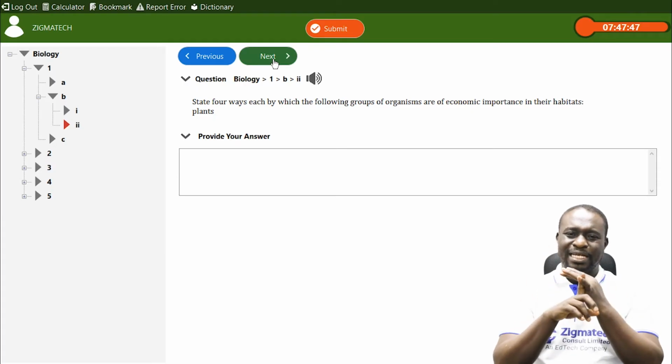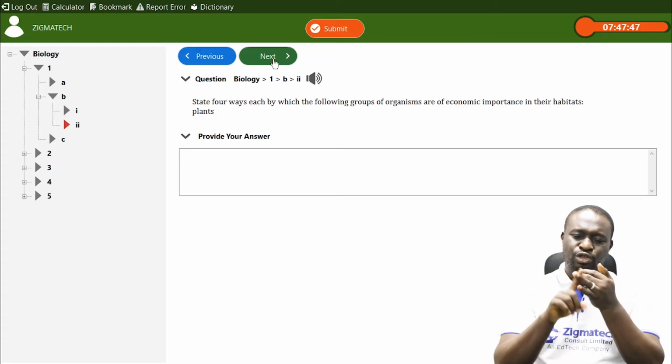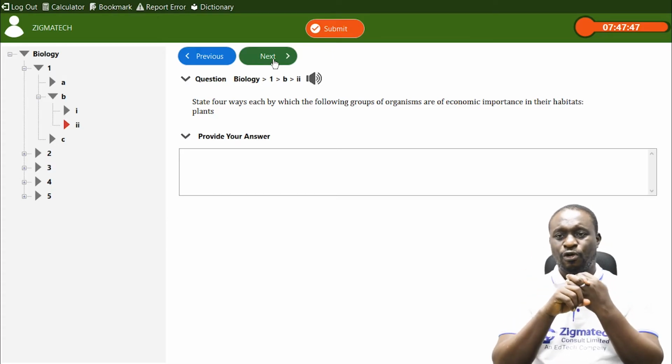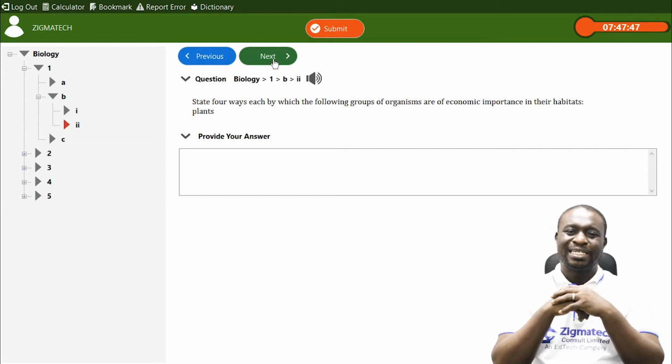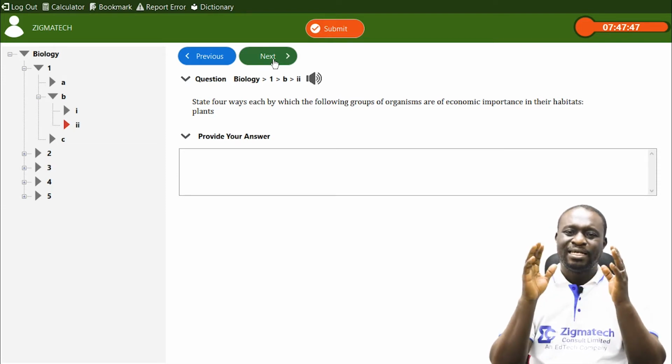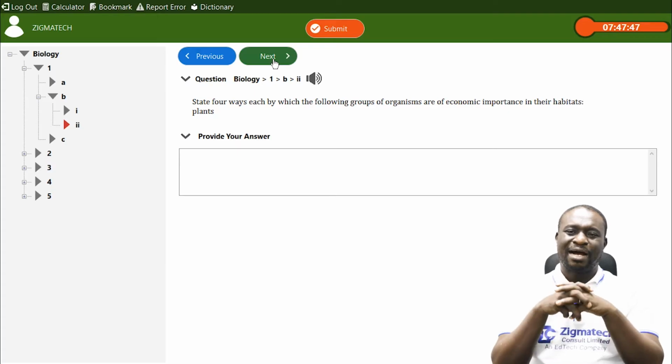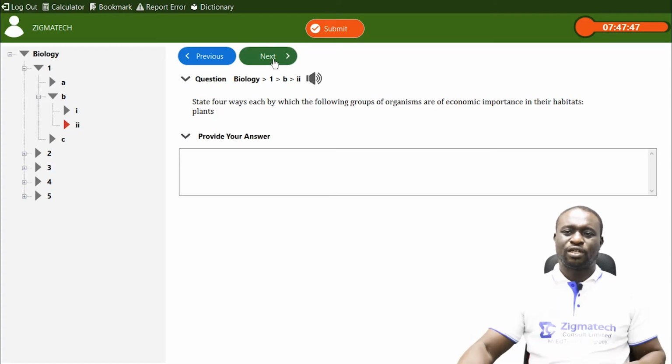Number one, we said they are used for shelter. Number two, they can serve as food for other living organisms. Number three, we said that they can also be used to prevent erosion. And then number four, we said that they can help to purify the atmosphere. So these are four economic importance of plants.